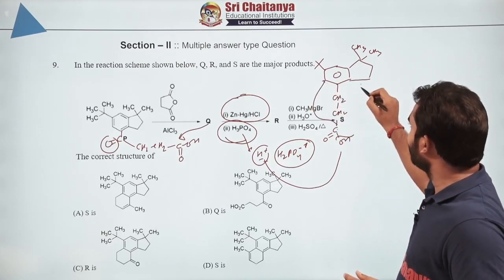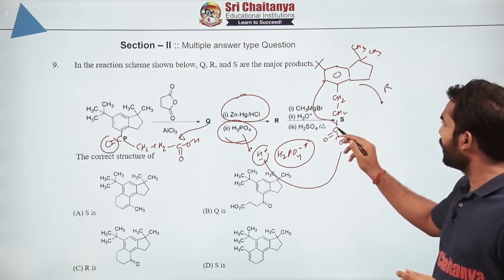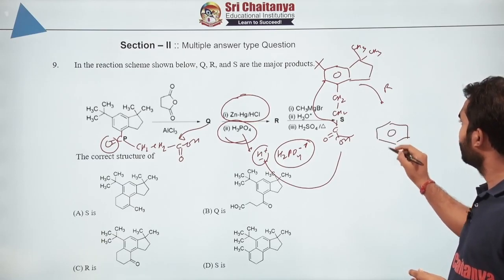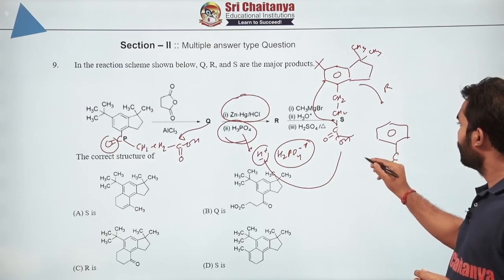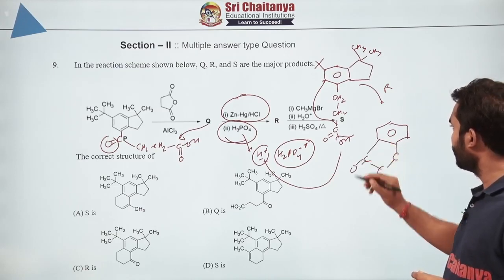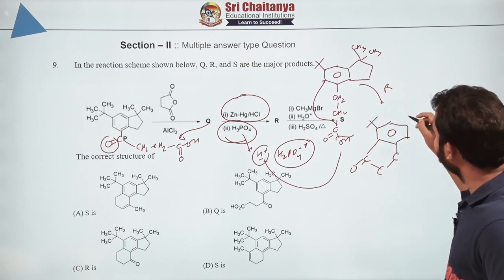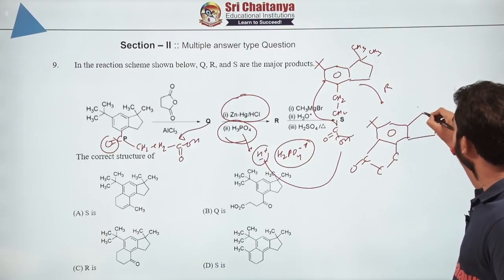So once again after EAS, what you are going to get as R will be basically this carbon attached here and another carbonyl you are going to get. So 1 carbon, 2 carbon, 3 double bond O and this. And here we were already having 3 groups like this, and here we are having a 5 membered ring with CH3 and CH3.